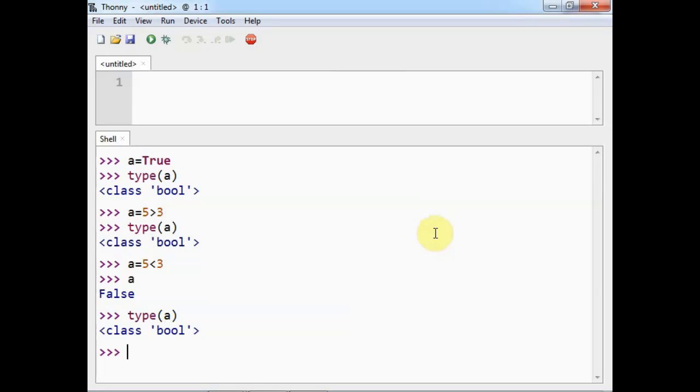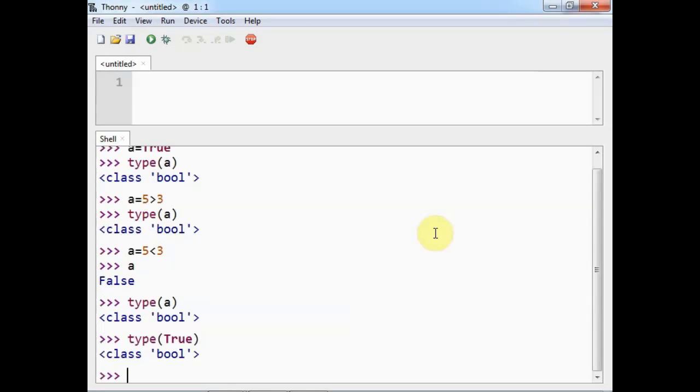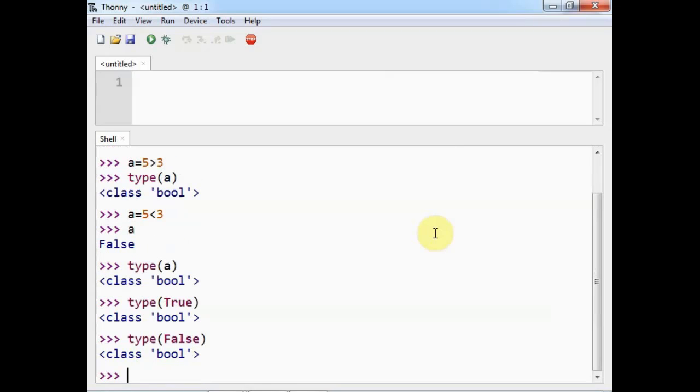Instead of passing any variable or any expression, you can directly pass these True or False values. So if I say type of True, it will return class bool, and instead of True, if I pass False, then also it returns class bool. So this is how you can use these Boolean values or Boolean data type in Python.